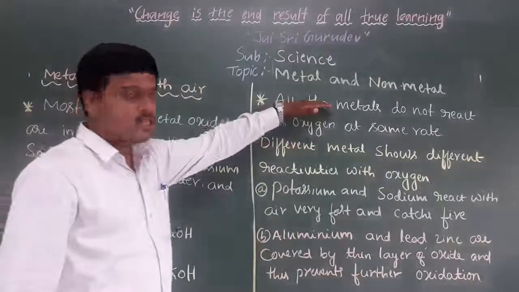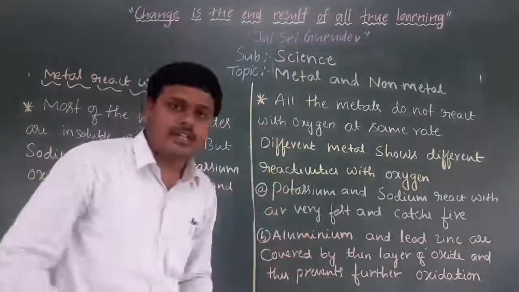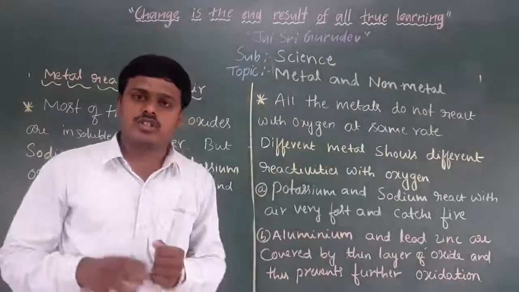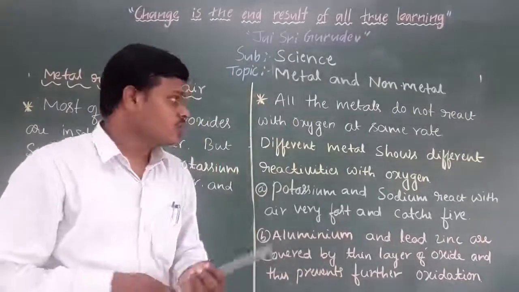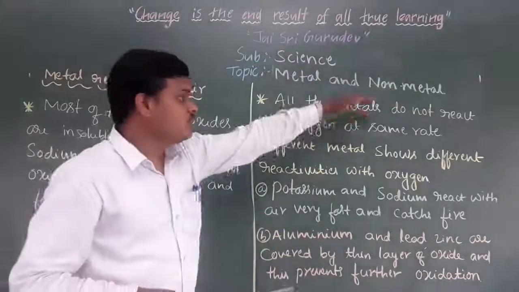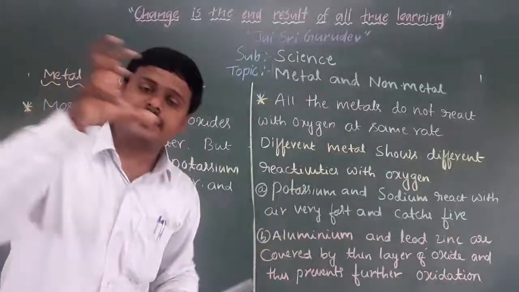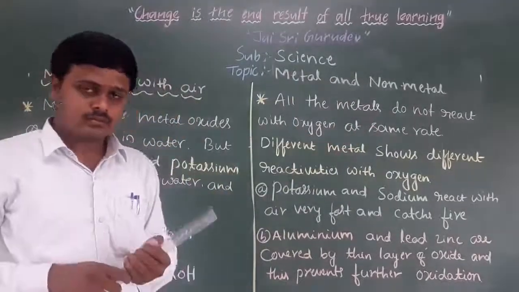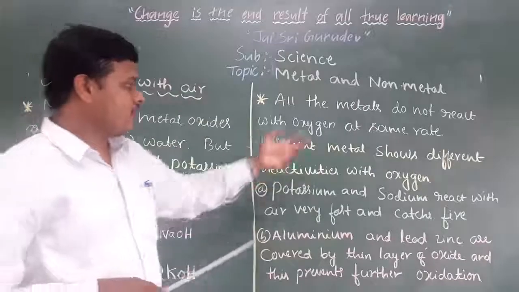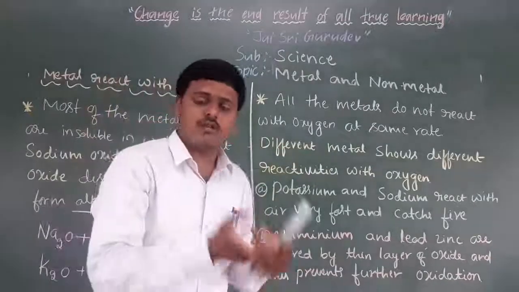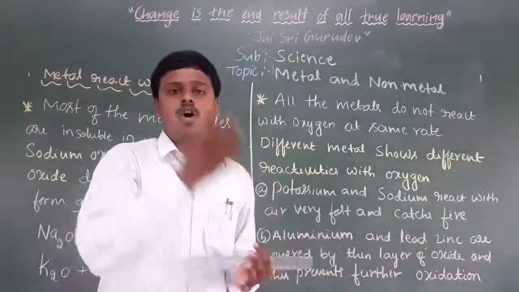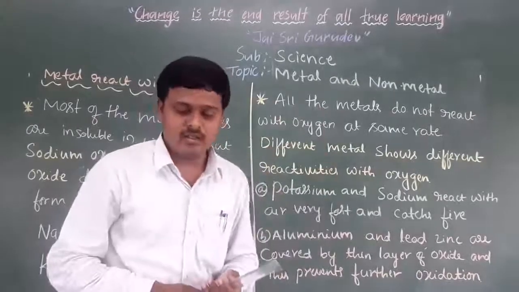Apart from this, one more very important point: all the metals do not react with oxygen at the same rate. Some metals react with oxygen in a different manner.